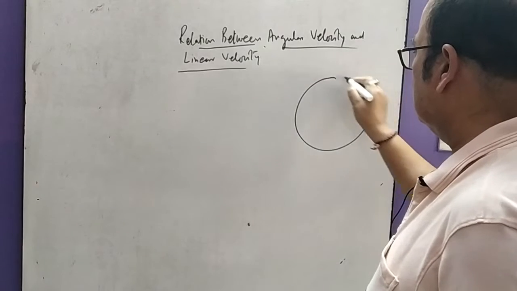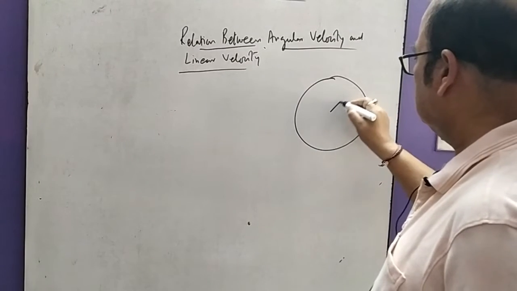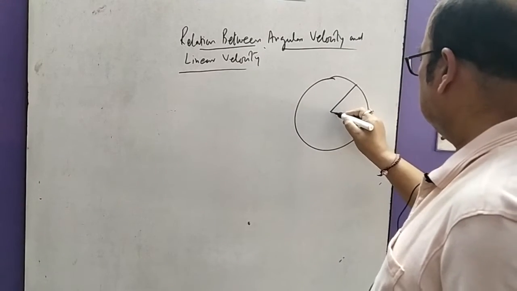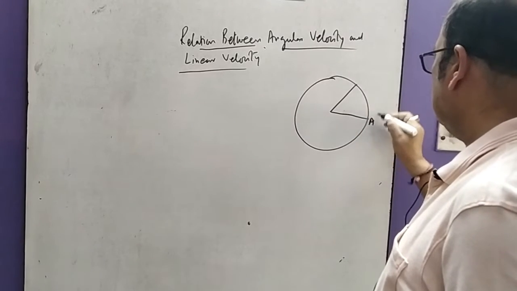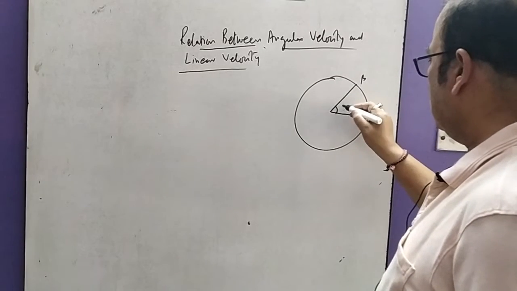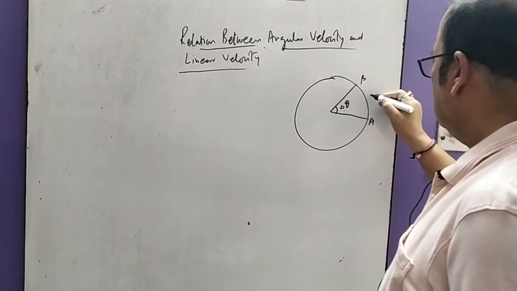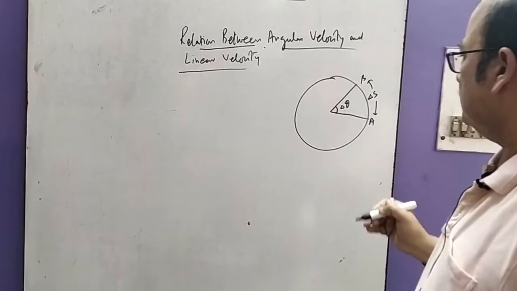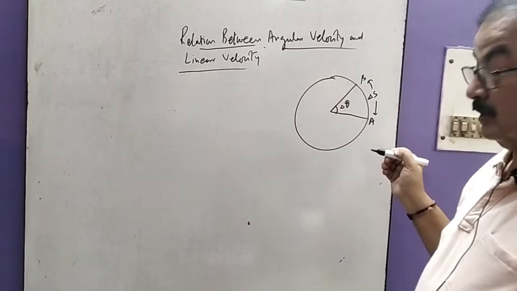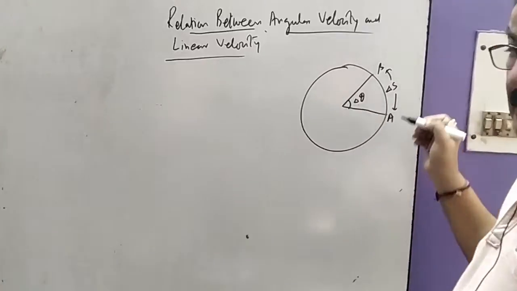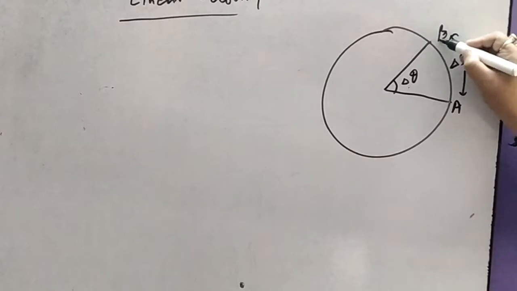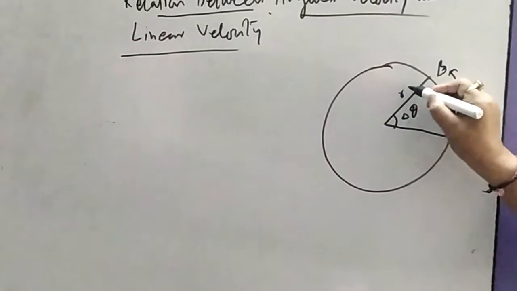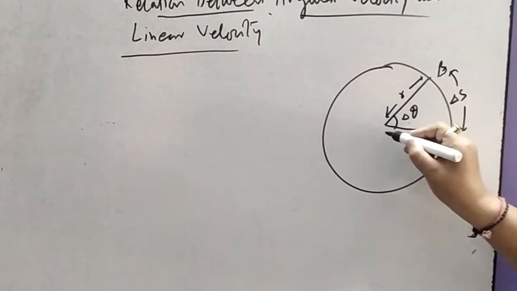For that, we take a circular path. This is A, this is B. The angle moved is delta theta. On the circumference, the linear displacement is delta S, the length of this arc, and the radius is small r.